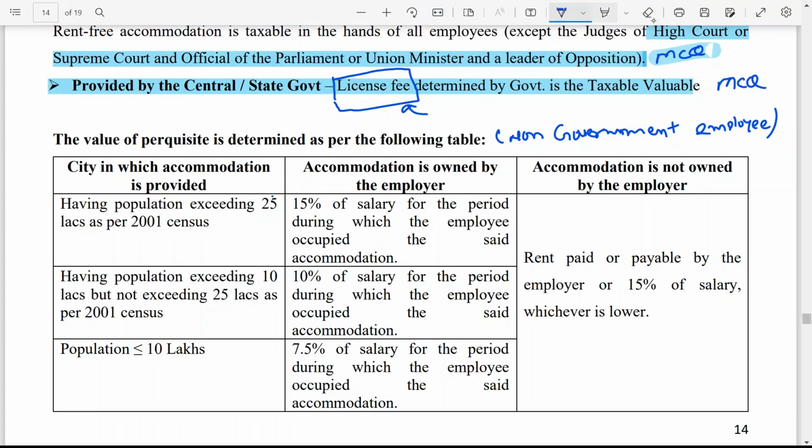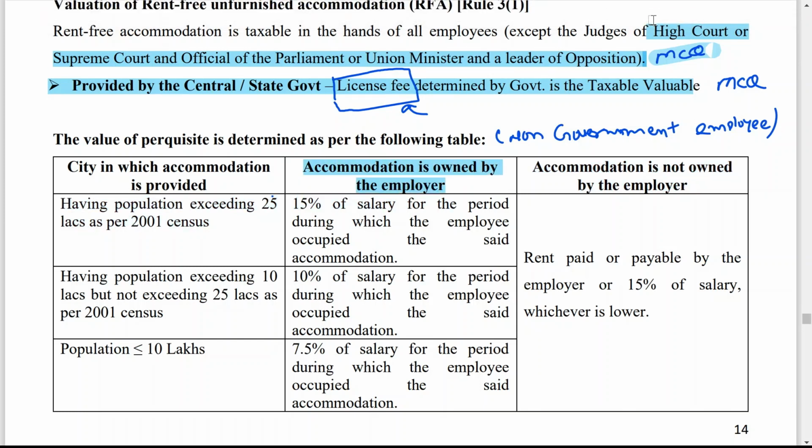So now, three things. First one, accommodation is owned by the employer. Second one, accommodation is not owned by the employer. Then what treatment should be given? How do we find out the value of the perquisite? And the third important point, in which city the accommodation is provided.